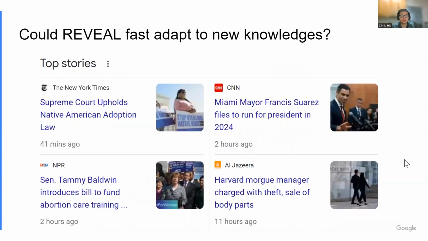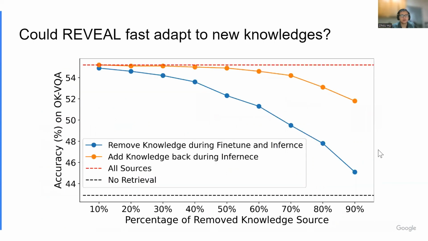Here, we also show an experiment that REVEAL can adapt faster to new knowledge. We all know that one limitation of a fixed pre-trained model is that it only memorizes the knowledge collected in the past and cannot answer questions about recently happened events or the news. On the other hand, fine-tuning these large models on new data is very expensive. We here show that retrieval could help such adaptation.